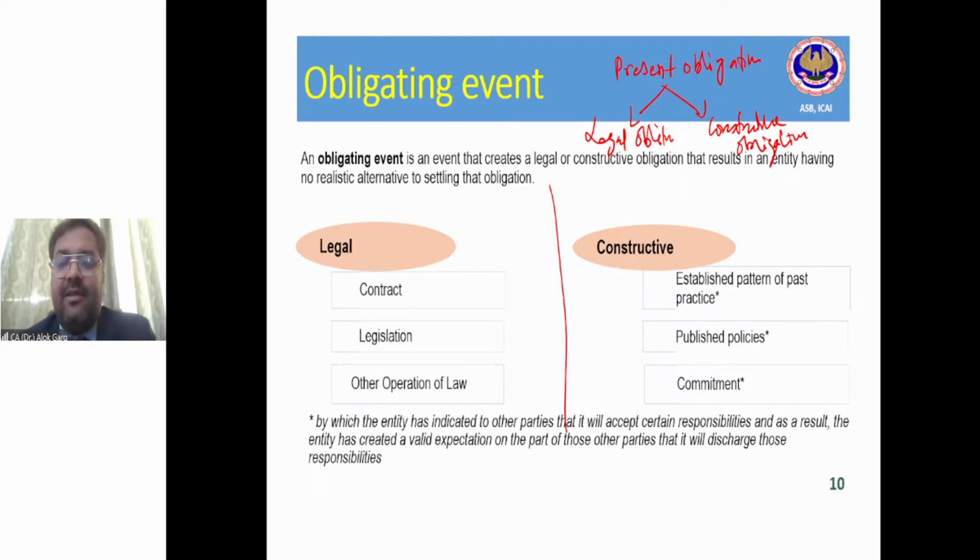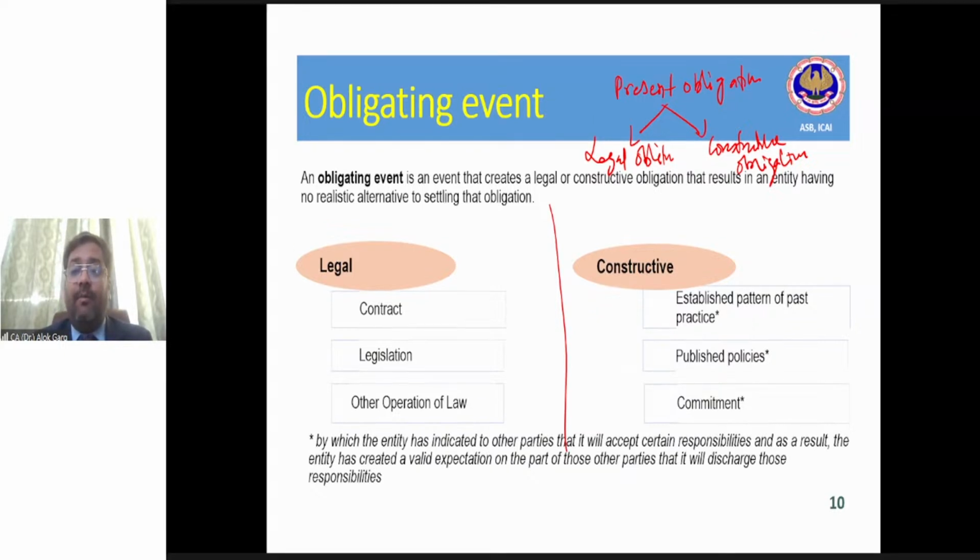So in this case, although the legal commitment is not there, as per the past pattern, past practice, companies publish policies, right? The company has to create a provision due to the presence of constructive obligation. Have you understood? Due to the presence of constructive obligation, right? Second example, let me take the second example.